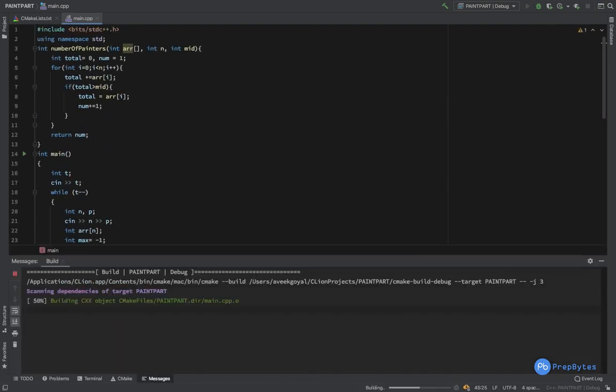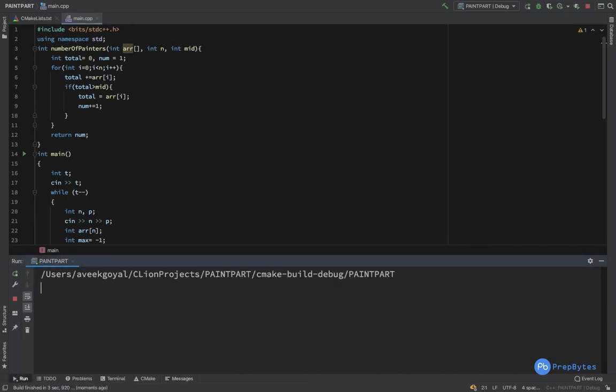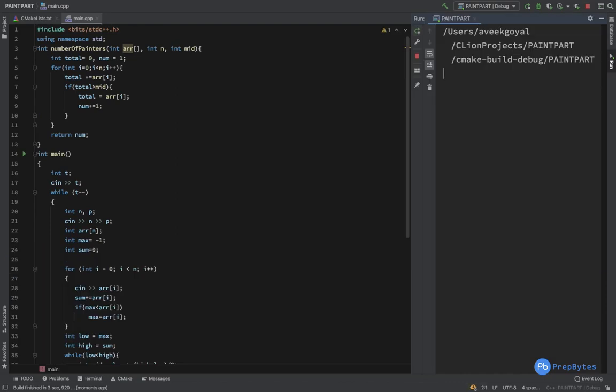So let's run it on some test cases. Fine. So let's say we have 5 numbers and 3 painters, and 1 2 3 4 5. So in that case 6 minimum we need, and you can see how 6 we need. What we can do is, 1 plus 2 plus 3 is for one painter, 4 is for the second painter, and 5 is for the third painter.